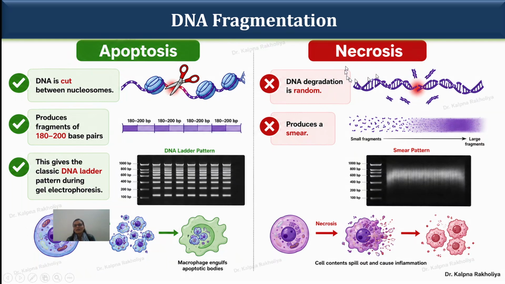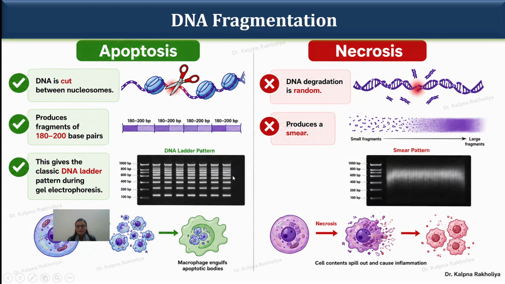While in case of the necrosis process, DNA is not degraded in a precise form, it degrades randomly, and that's why when we run this necrosis DNA on the gel, it produces a smear-like, blurred structure, not giving distinct fragments in gel electrophoresis. This is the most important topic. It will be asked in the CSIR NET exam. What is the main difference between apoptosis and necrosis DNA fragmentation? In necrosis, a smear-like structure appears in the gel electrophoresis, while here it gives a DNA ladder-like pattern.